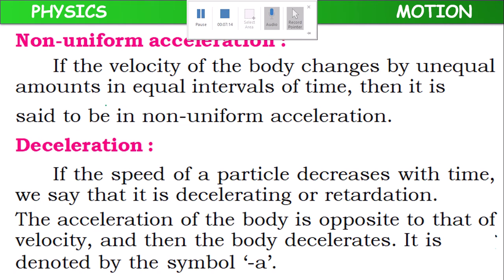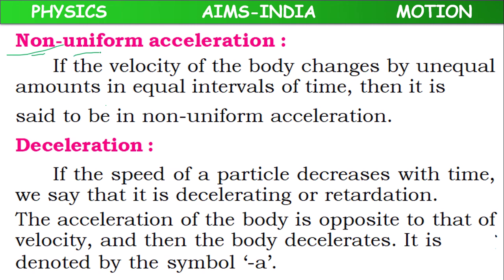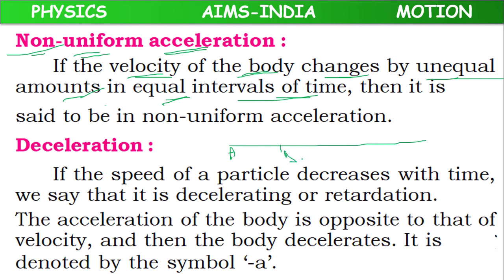Next one, non-uniform acceleration. If the velocity of a body changes by unequal amounts in equal intervals of time, suppose there are points A, B, C, D, E. Here the time gap is 10 seconds each.